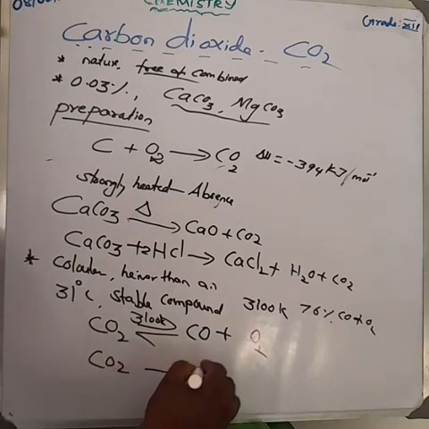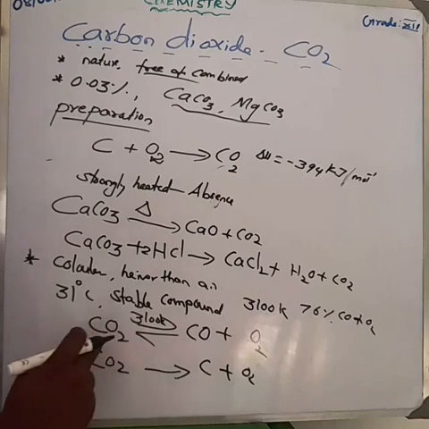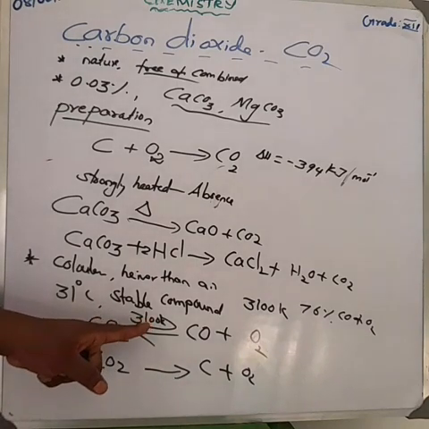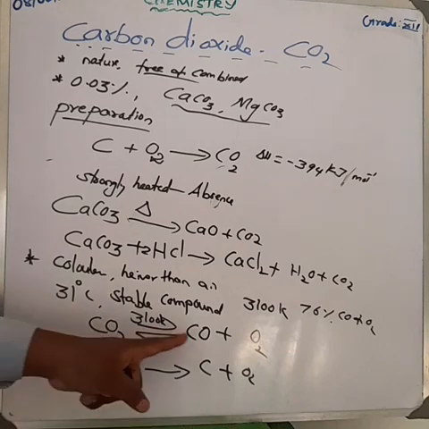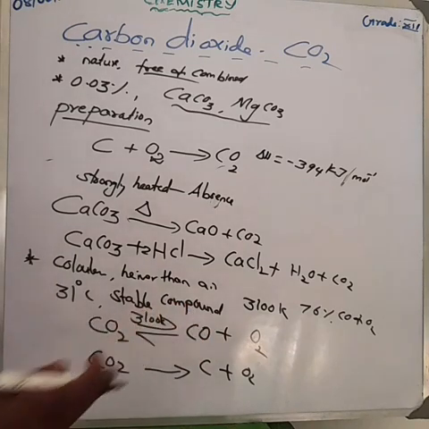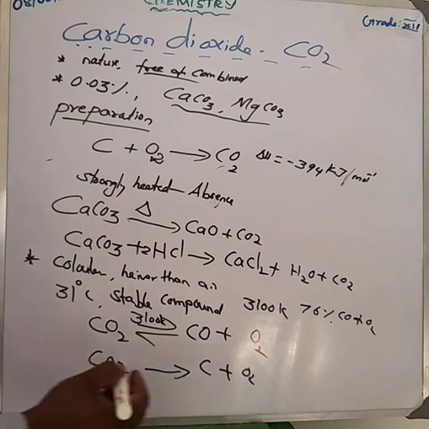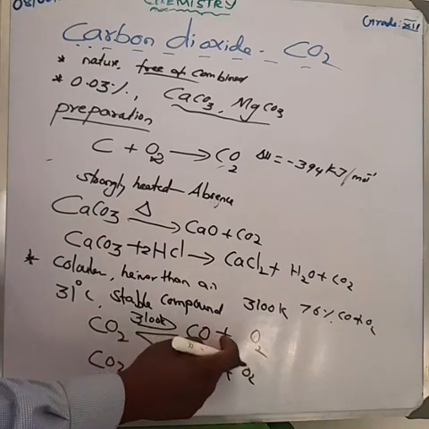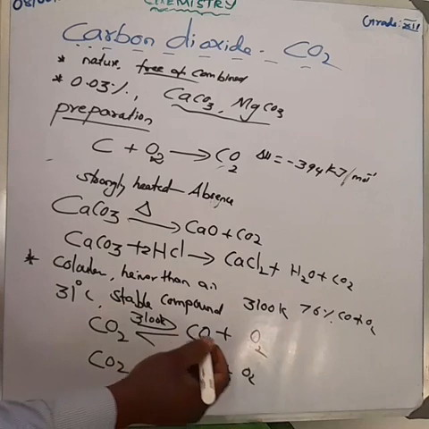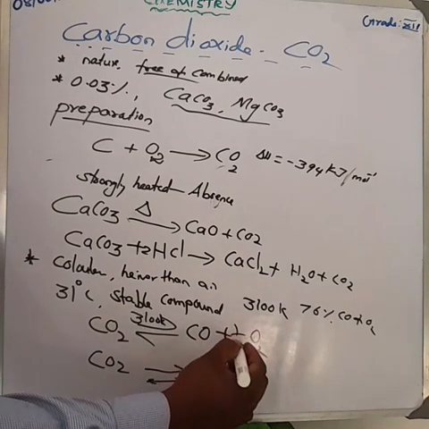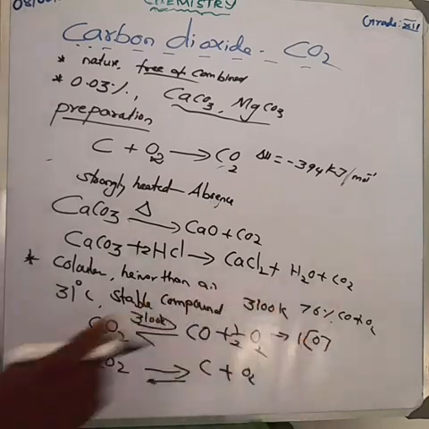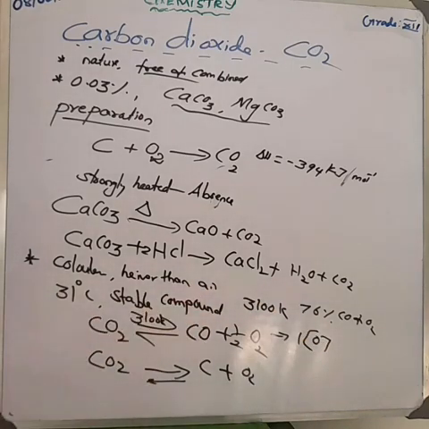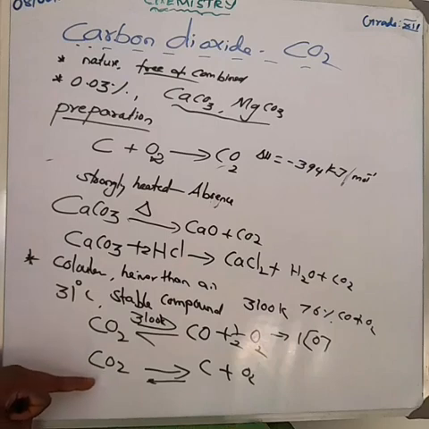How to write the equation? Carbon dioxide on heating at 3100 Kelvin gives carbon monoxide plus oxygen. How can you balance the equation? The reactant side has 2 oxygen, the product side has 3 oxygen. So on the product side we write half O2. Half O2 means 1 oxygen atom. So 1 plus 1 we get 2. Am I right? Next, carbon dioxide at very high temperature gives carbon plus oxygen.